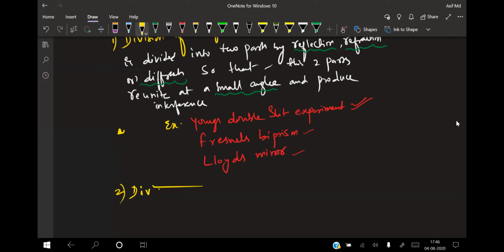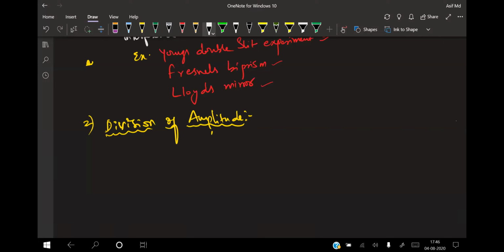In this case, the wavefront is being split into two parts by partial reflection and refraction at a surface, and these two parts are later made to reunite to produce the interference. That means amplitude is remaining the same in this one. So a wavefront is being split up into two parts by partial reflection and refraction at a surface, and these two will be reuniting and undergo interference. That is the best method to produce the division.